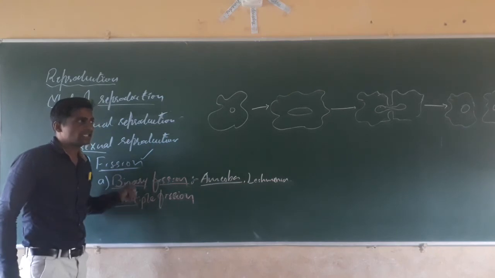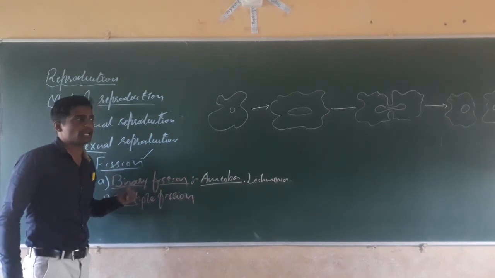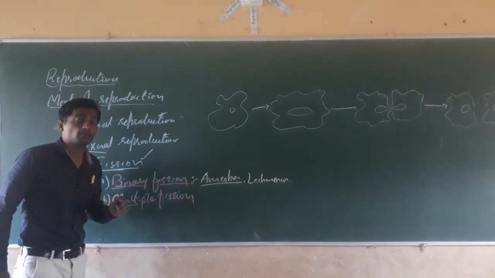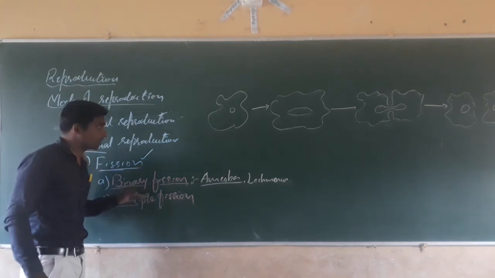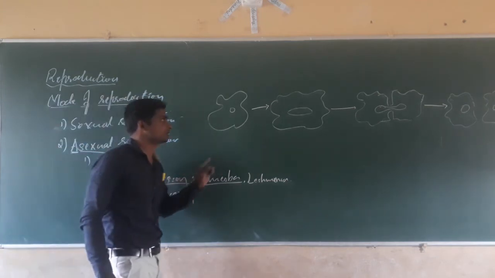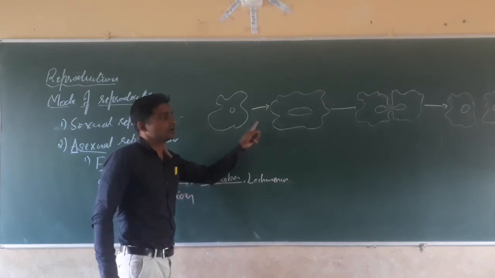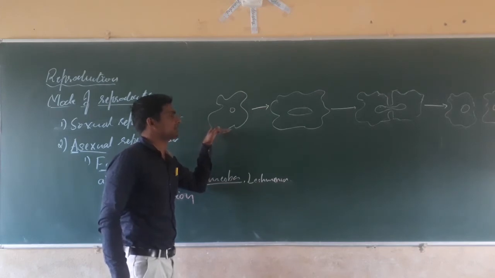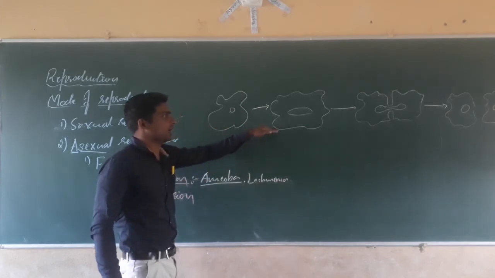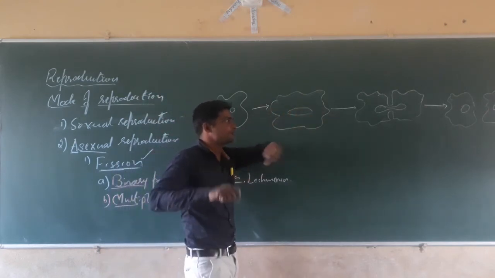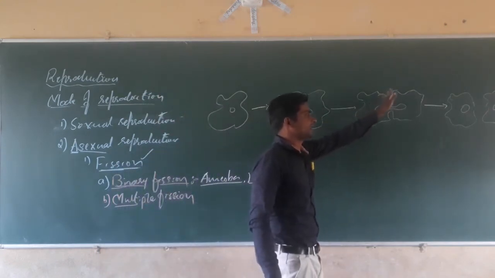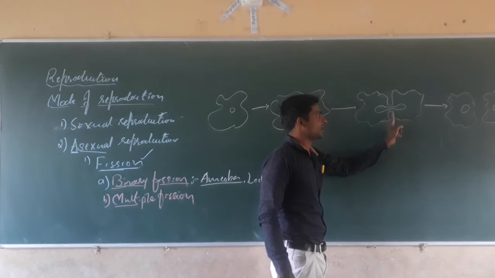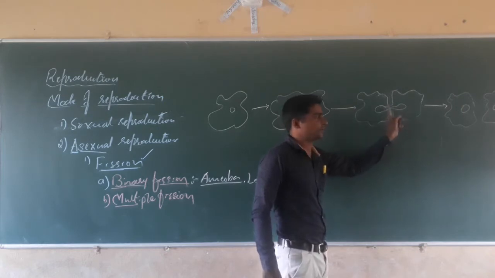See, in examination, they may ask: write the procedure or write the process of reproduction in amoeba, or explain the process of reproduction in amoeba. That time you have to explain. The amoeba cell, when it gets matured, with the diagram you have to explain, and it will be impressive. When the amoeba cell gets matured, it will become enlarged, and inside that the nucleus will also get elongated, and slowly the cytokinesis, the breakdown of cytoplasm, goes on. Along with that the division of the nucleus also takes place.